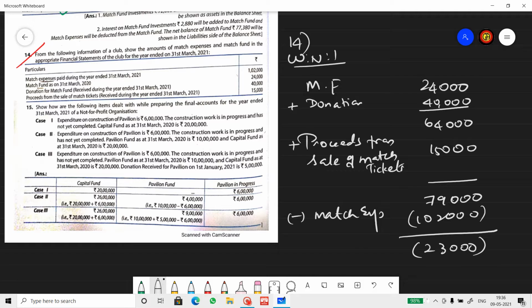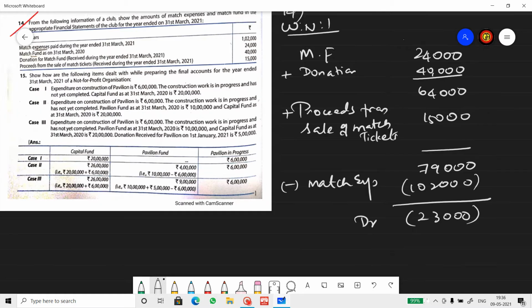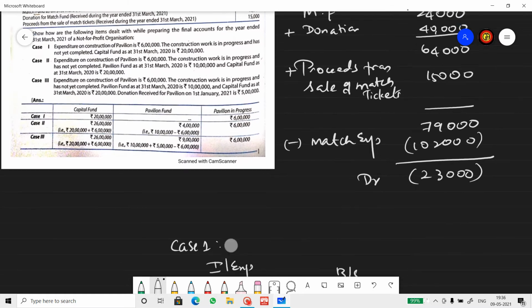But if it is a positive balance, we show it on the liability side of the balance sheet. So since it's a debit balance or negative balance, we show this in the income and expenditure account.